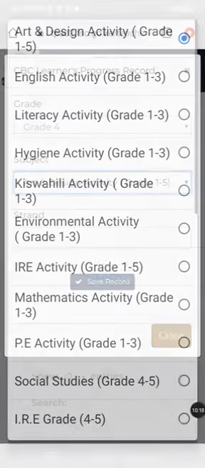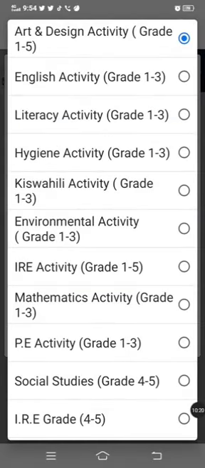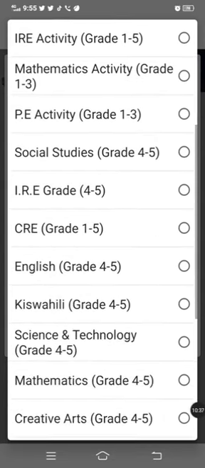So I'm going to come here, scroll down, and again, kindly check which grade, because you can choose English and yet you're in grade 4 and you have chosen for grade 1 and 4. So take your time, check what you are selecting. So I'm looking for CRE, grade 4. So let me go down. Here it is, CRE. It covers grade 1 to 3.